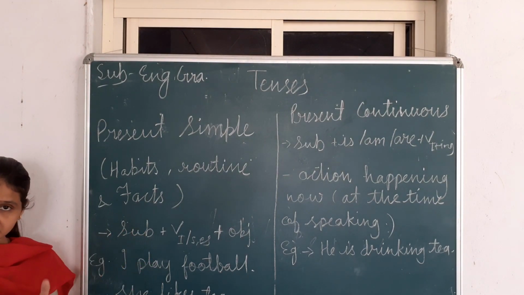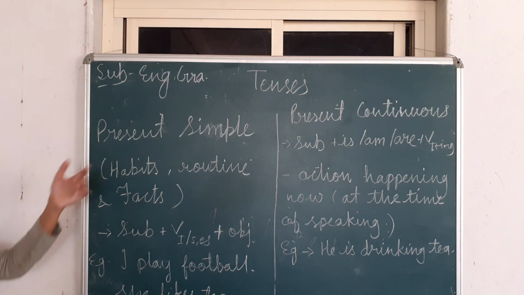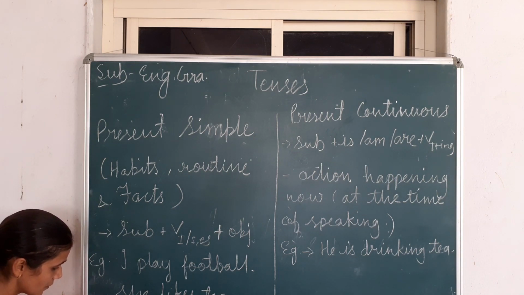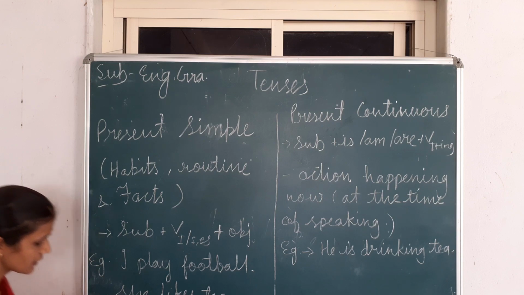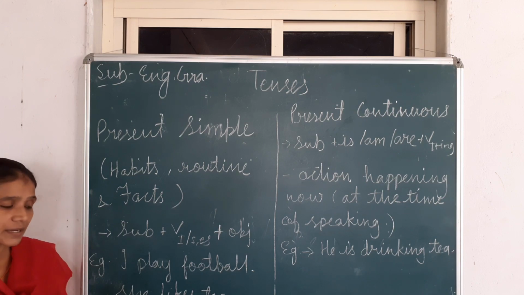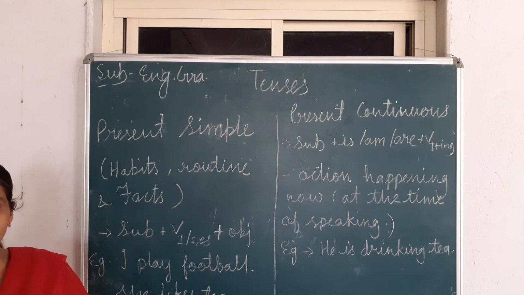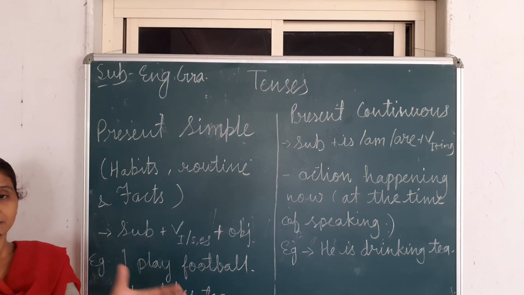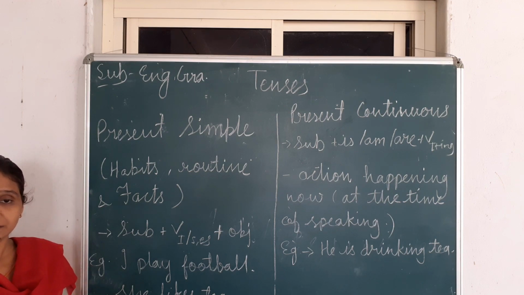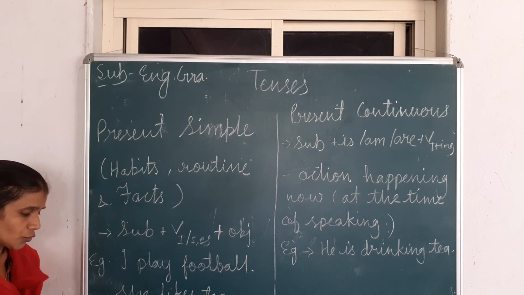Suppose we want to make a negative sentence. In a negative sentence we have to use a helping verb, and the helping verbs of the present simple tense are do and does. Again, do is used with I, we, you, they or any plural number, and does is used with he, she, it or third person singular. Because you know in English there are 3 persons. I is first person, it is also singular, but it is first person. So with I we use only the first form of the verb, and if we want to make a negative sentence, that time we will use do, not does.